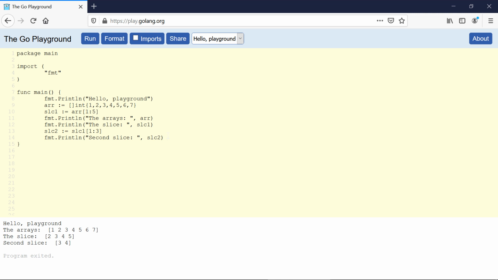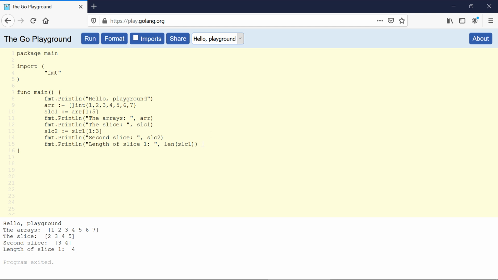Then let me tell you how we can get the length of this first slice. Length of slice 1, and we have the len function to get the length of the slice. If I run this code now, we can see the length of slice 1 is 4.